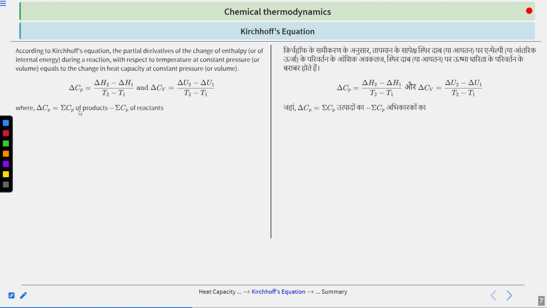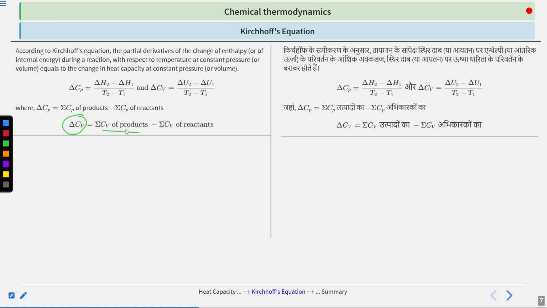Now we can write delta Cp as the summation of the molar heat capacities at constant pressure of all the products, minus the summation of the molar heat capacities of all the reactants. Just take the difference between these two and you will get your delta Cp. Similarly, your delta Cv can be calculated in the same way. Only what you have to do is take the heat capacity at constant volume for all the products, take the summation, and the heat capacity at constant volume for the reactants, take the summation, and subtract both, and you will get your change in heat capacity at constant volume. Clear? Okay. So this is all about Kirchhoff's equation.